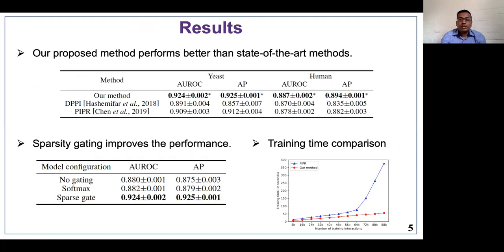Based on our experiments on real-world datasets for yeast and human, our model achieves better performance than state-of-the-art methods. We also observe that our method with a sparse gating mechanism improves the performance by selectively focusing on a small subset of sequences. Based on the training time comparison, our model shows significant improvement in training time when the number of interactions increases.